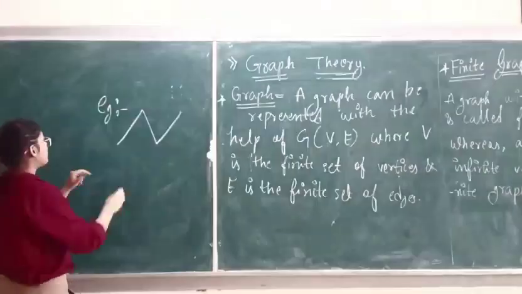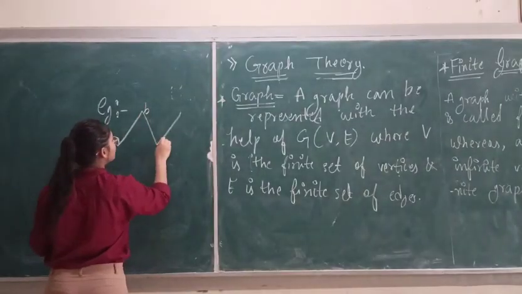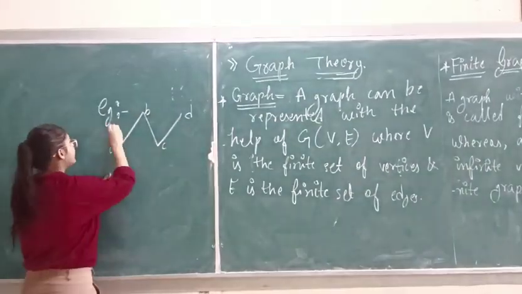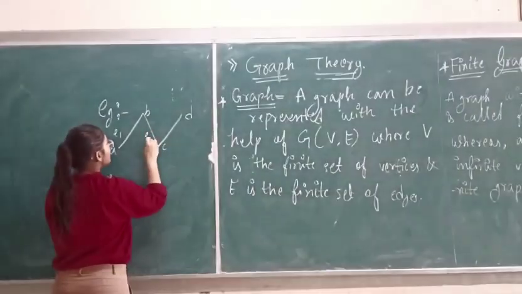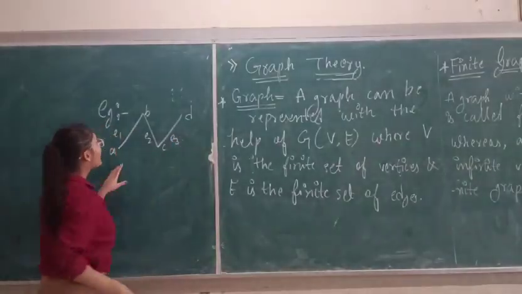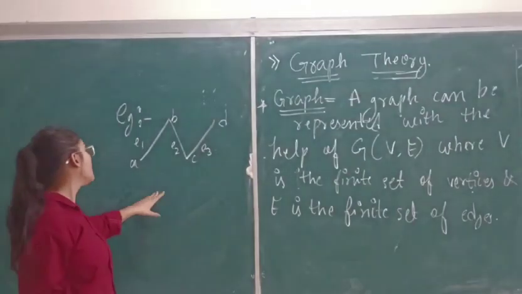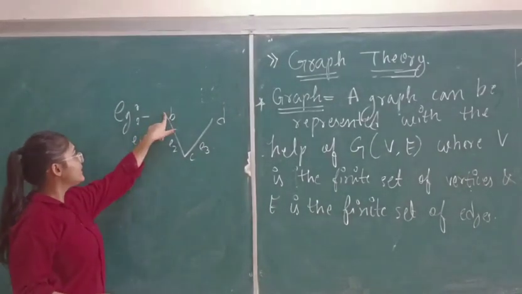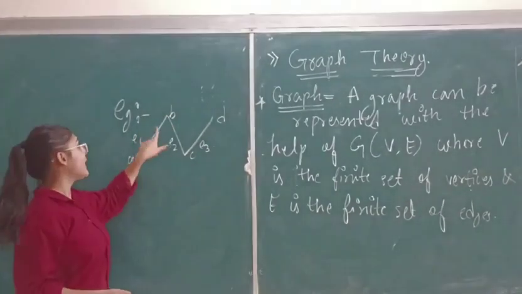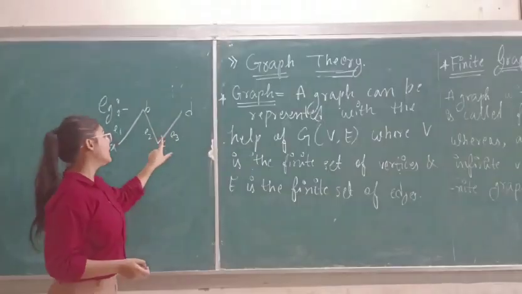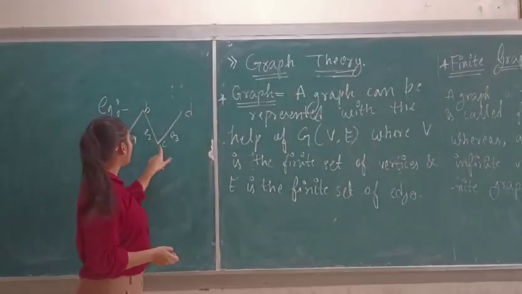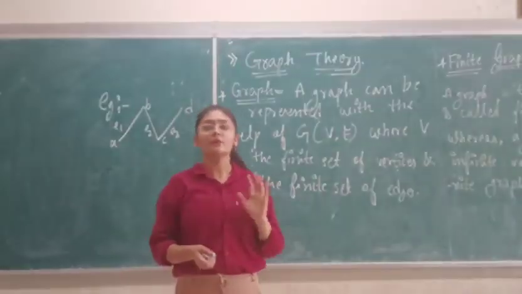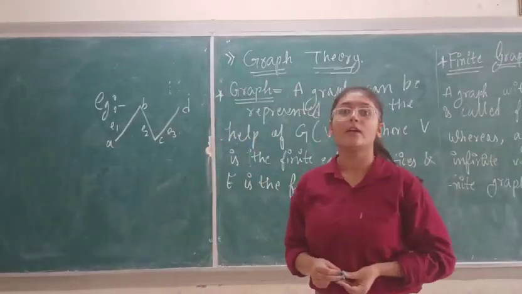It is a graph where A, B, C and D are the vertices of the graph and E1, E2 and E3 are the edges of the graph. E1 can be represented as A and B, E2 can be represented as B and C. Similarly, E3 can be represented as C and D respectively. So, it was a brief explanation of the graph concept.